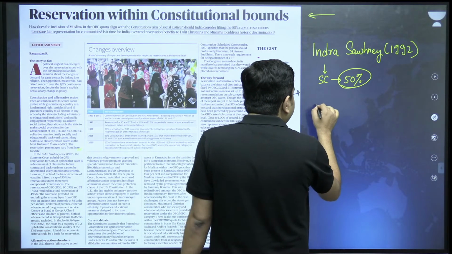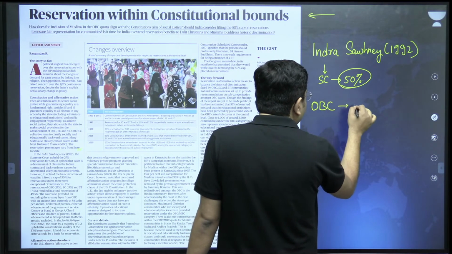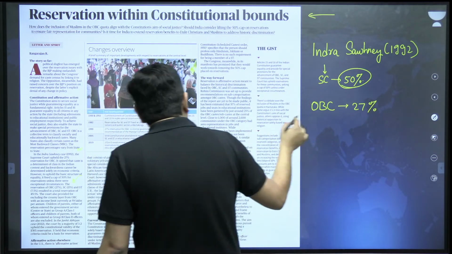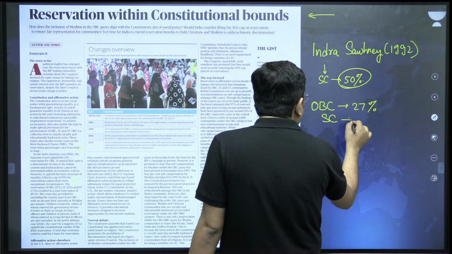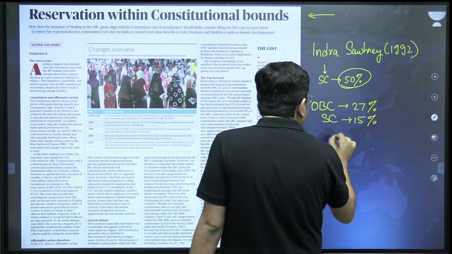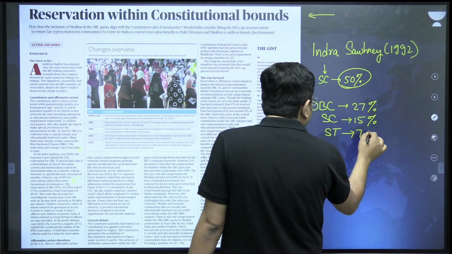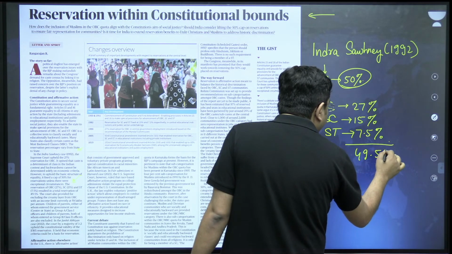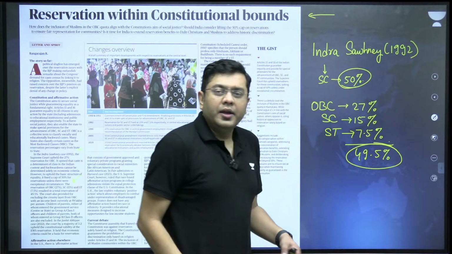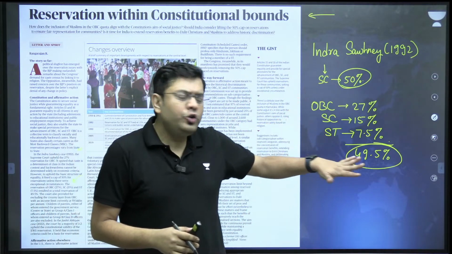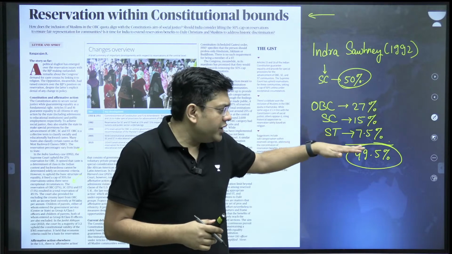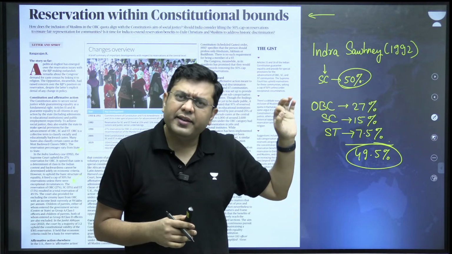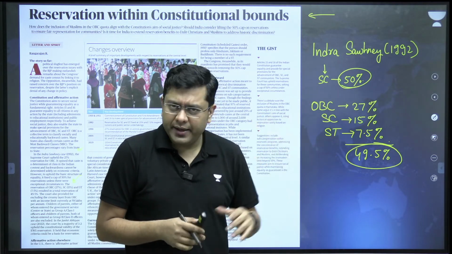Basically, OBCs, 27%, right? Then SCs, 15%, STs, 7.5%. So overall, it would come out to be 49.5%. Supreme Court had opined that in order to maintain the equality of opportunity, let's keep the reservation capped at 50% unless and until there is a compelling need to extend it.